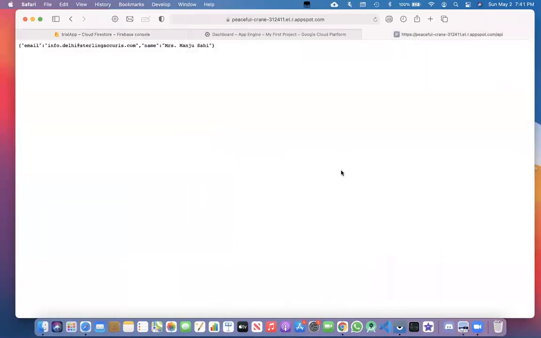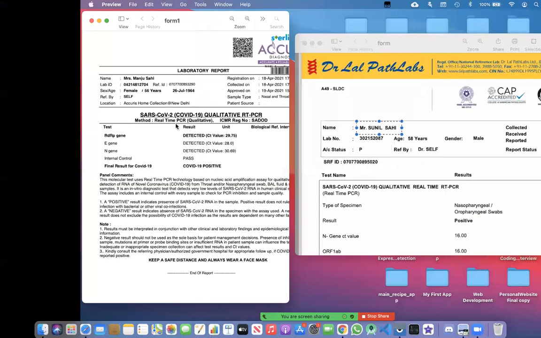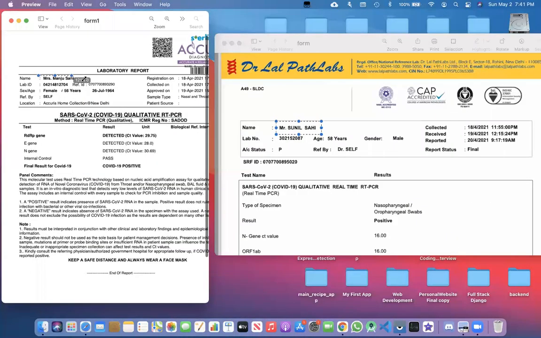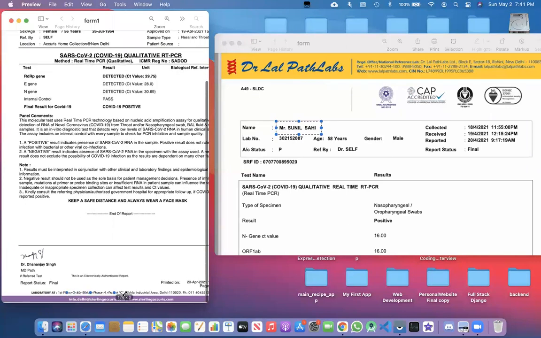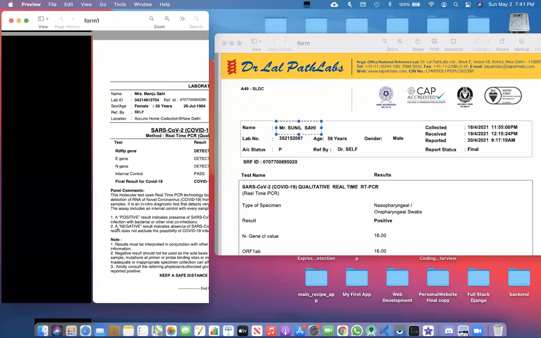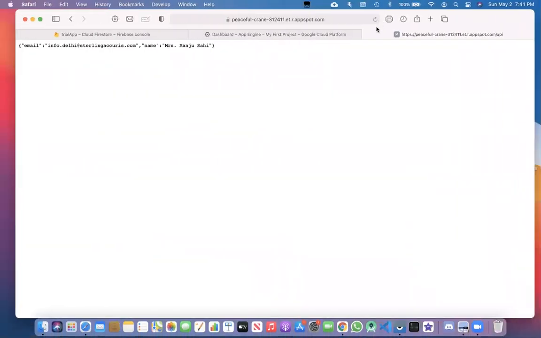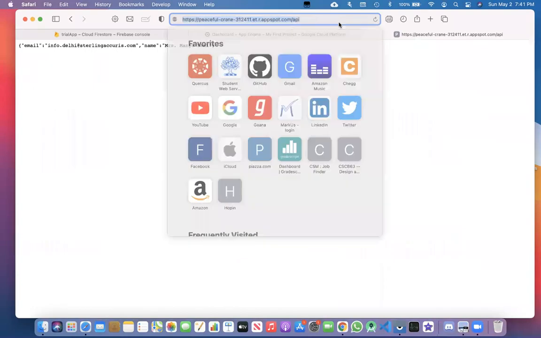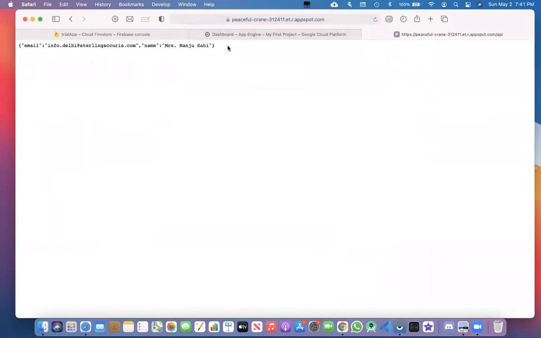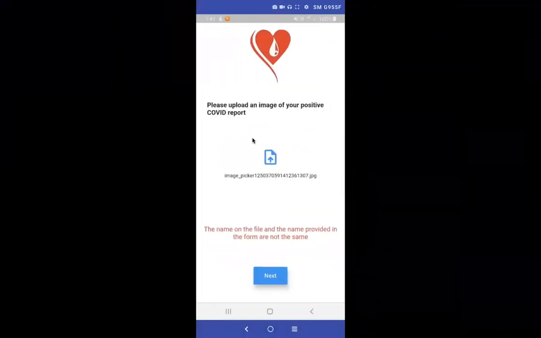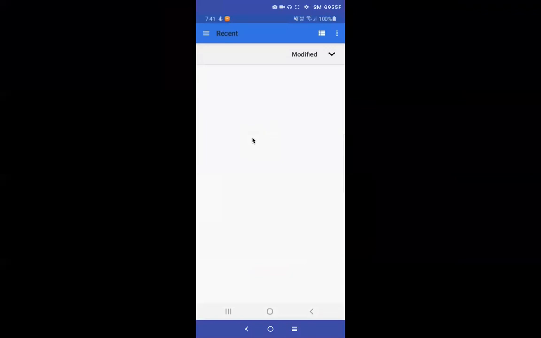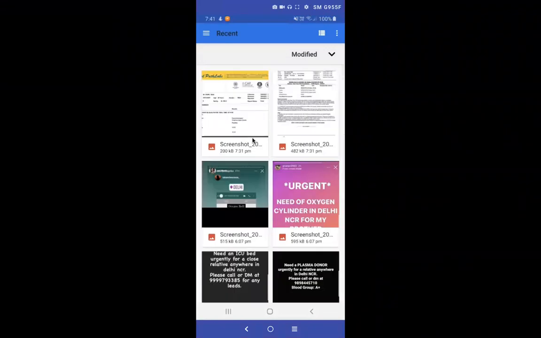Now, what's going on over here is that we are running a machine learning model which is recognizing the form and trying to extract important details like the name of the user on the form, and the hospital's email ID. I've actually deployed this machine learning model on Google Cloud, so you can go over to this link and see the results for yourself. Now, as I said, the name of the user that we input was Sunil Sahi, but the name on the form was Manju Sahi, so we got an error.